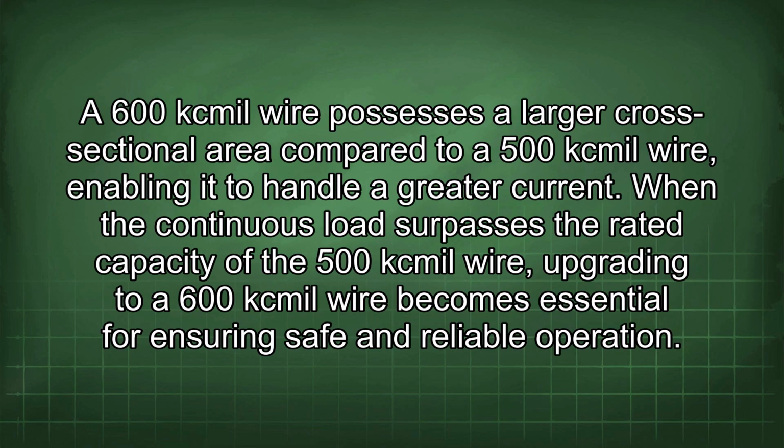A 600 kcmil wire possesses a larger cross-sectional area compared to a 500 kcmil wire, enabling it to handle a greater current. When the continuous load surpasses the rated capacity of the 500 kcmil wire, upgrading to a 600 kcmil wire becomes essential for ensuring safe and reliable operation.